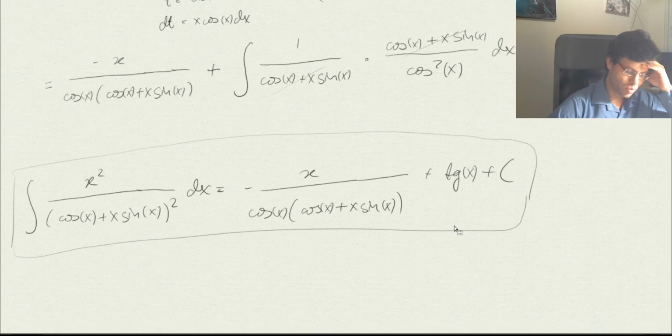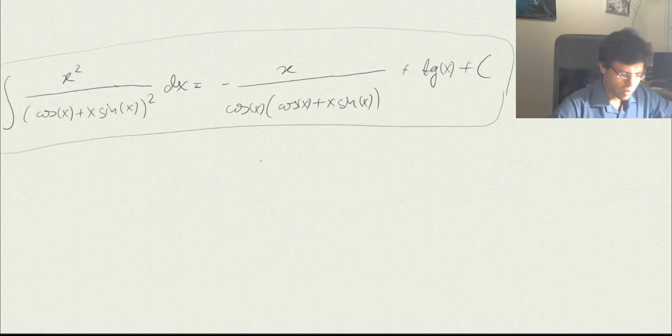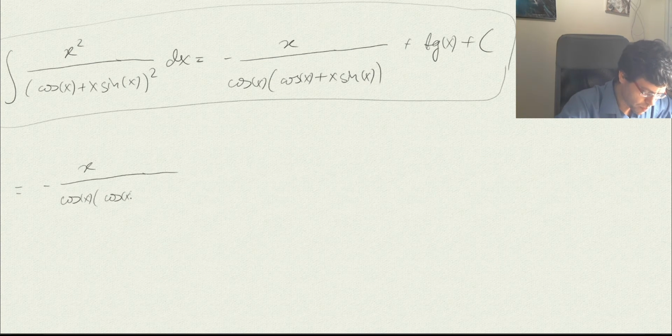And we may want to simplify it, just for aesthetic reasons. So let's try and simplify it. Tangent of x is just the sine of x over the cosine of x. So if we continue here, our answer is minus x divided by cosine of x, and here we have cosine of x plus x sine of x.